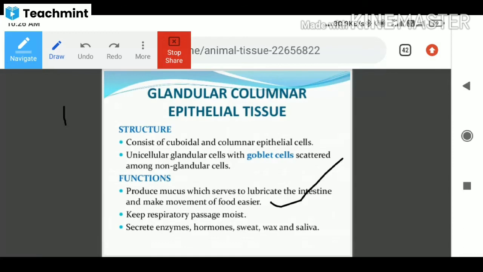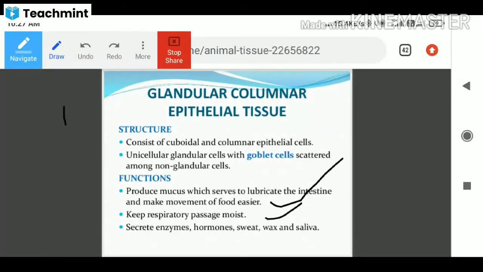It also keeps respiratory passages moist. The respiratory organs should always be moist, because if they dry, oxygen will not pass into the lungs. So the respiratory passages are maintained in a moist environment provided by the glandular epithelium itself.